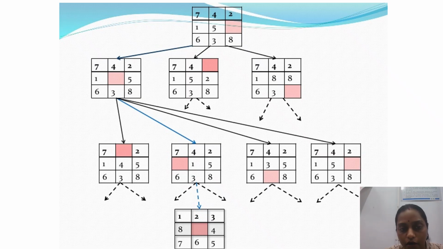If it is moved downward, then 3 is placed over here, and this is generated. If it is moved right, then this will be generated. Similarly for this position, two further states could be generated, though it is not seen in the diagram, but you can well understand that the two states should be these: the blank tile will be moved leftward, and the blank tile will be moved downward. So another two possibilities here also.